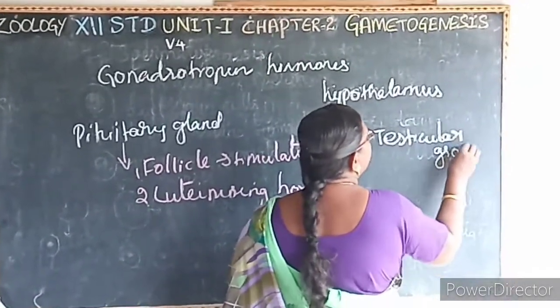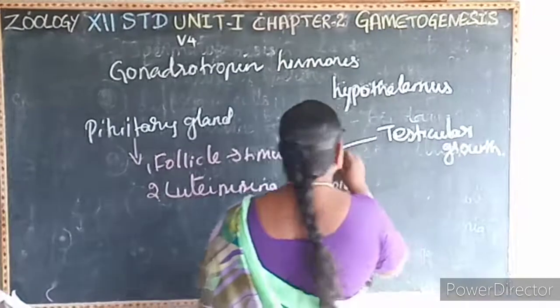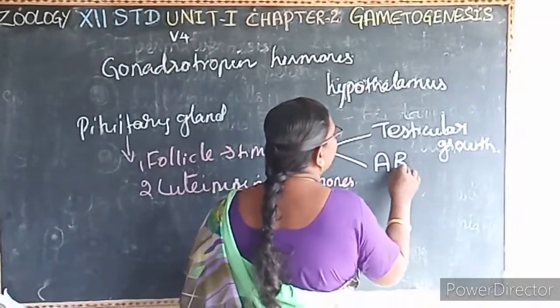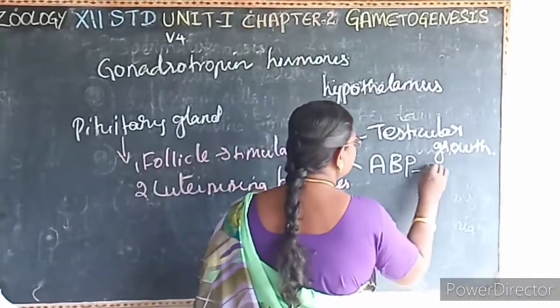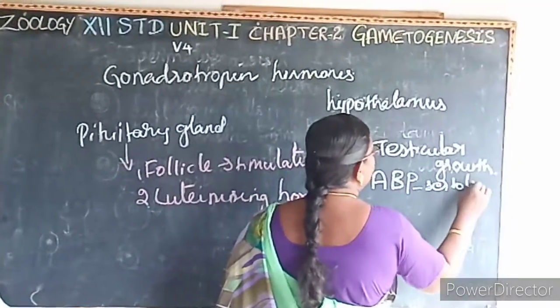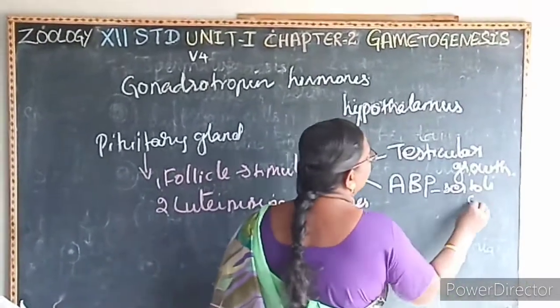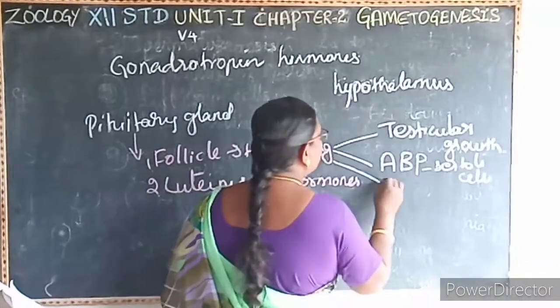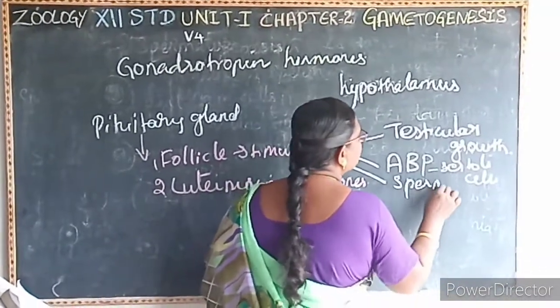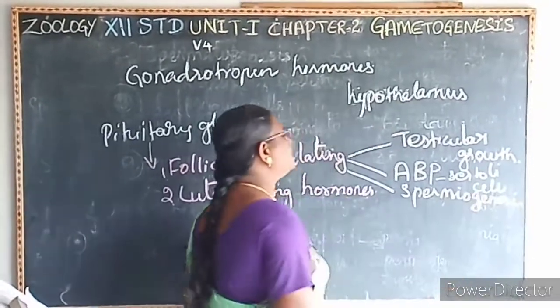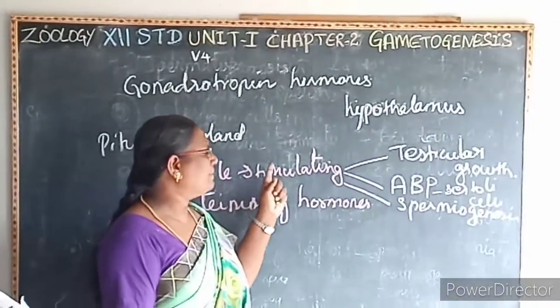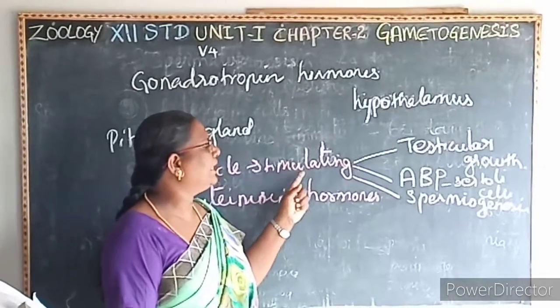It promotes the testicular growth, and then it helps in the production of androgen binding protein of the Sertoli cells. And the second one is it helps in the process of spermiogenesis. So what is spermiogenesis? The 4 haploid spermatids are matured or transformed into the sperms.